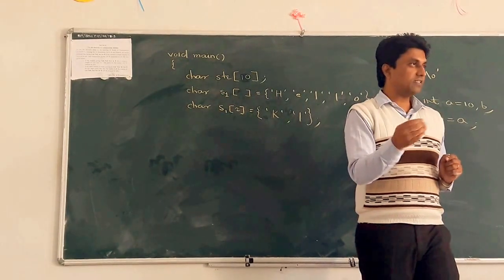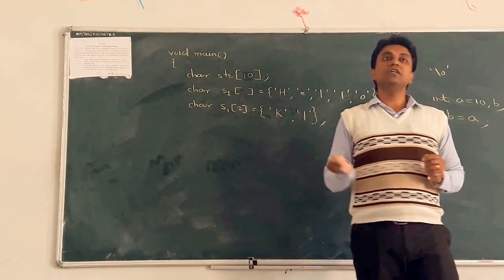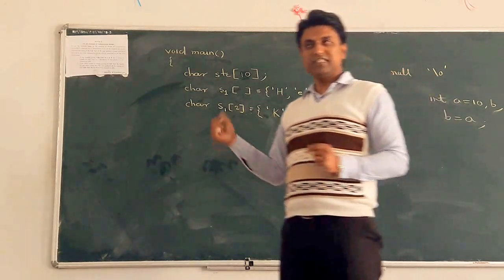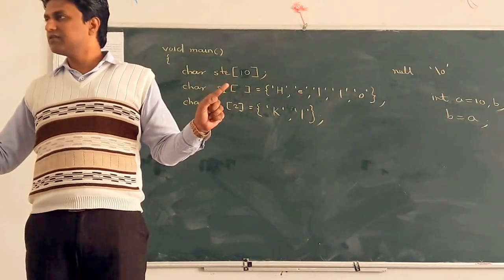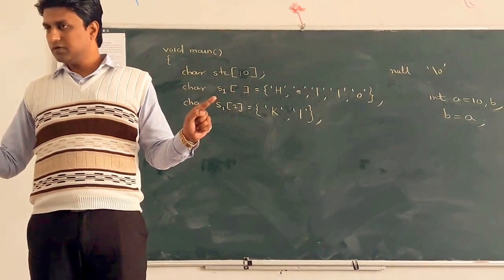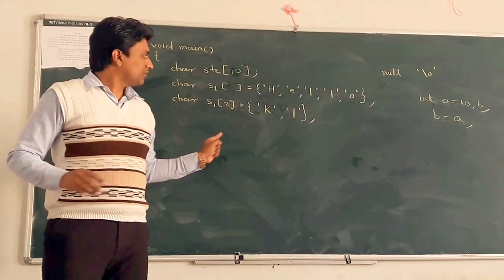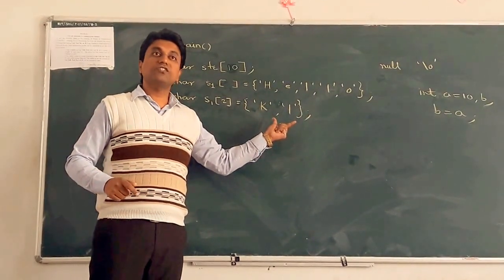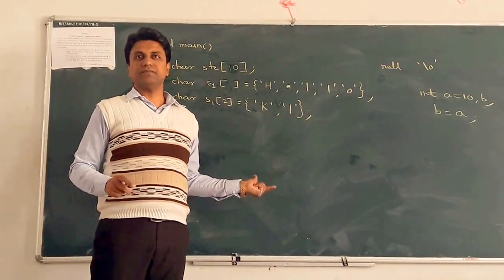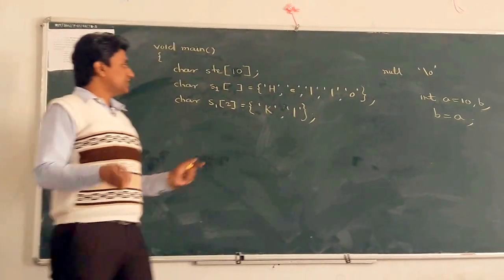That checking is done by the compiler in Java and .NET. But in C language, that is the drawback. It does not give you any syntactical error, it treats it as okay, no problem. We can insert, but it is actually an error, and it is not checked by the C language compiler. Clear? Next thing.